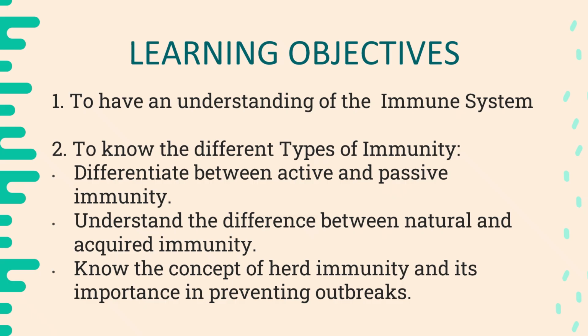It's important that we know the different types of immunity, specifically active versus passive immunity, and the difference between natural and acquired immunity. So you can understand the public health perspective that comes with knowing about how to develop immunity. We will also be discussing the concept of herd immunity and its importance in preventing outbreaks.